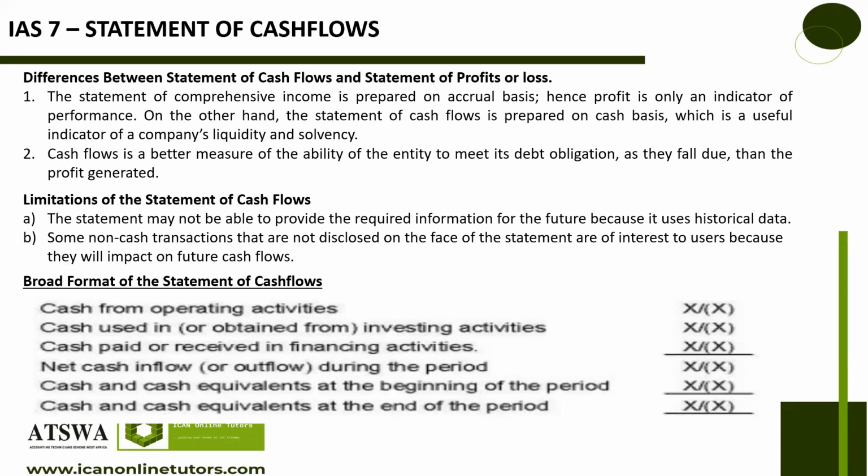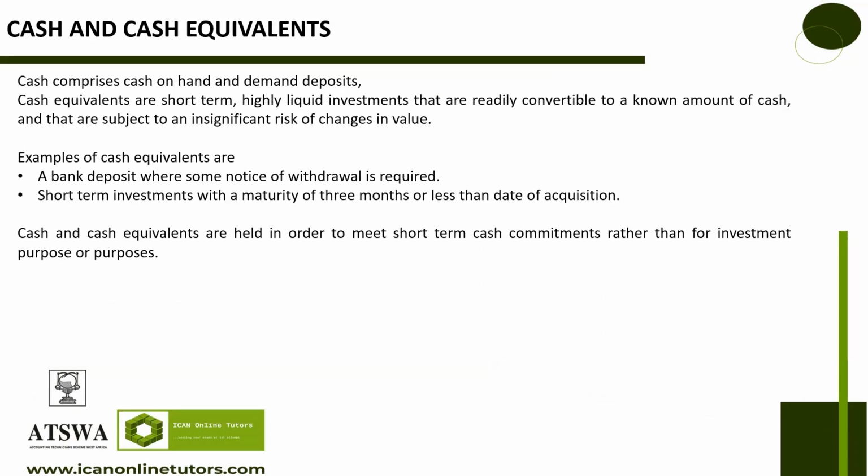Then we are going to add our cash that we had at the beginning of the year. Whatever came in during the year plus what we have at the beginning of the year, then we'll have our cash and cash equivalents at the end of the period. So you might want to ask, what is cash and cash equivalent? That leads us to the next part.